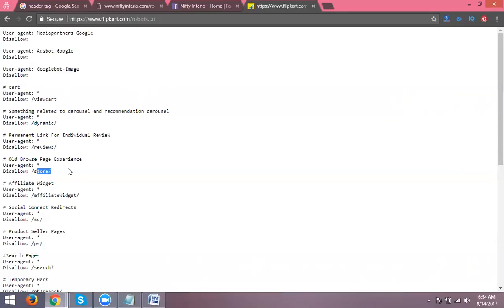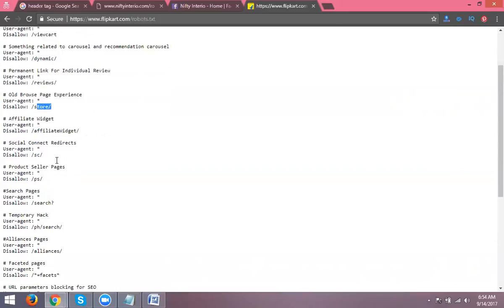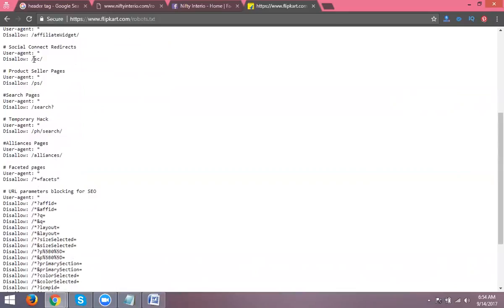Disallow for stores. They can't show these pages in Google search engines. Is it clear? These will all be blocked here. Search, page search. You can allow and disallow. Both options are available. Is it clear?